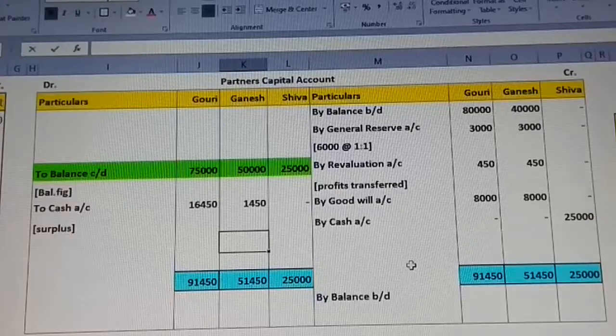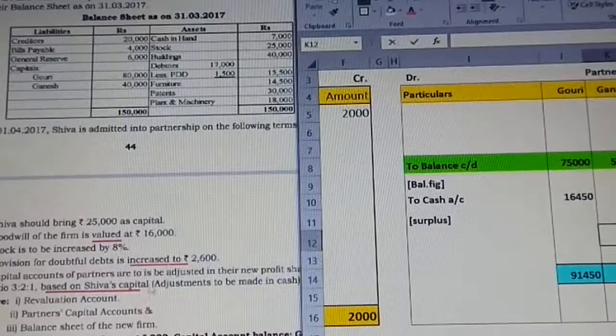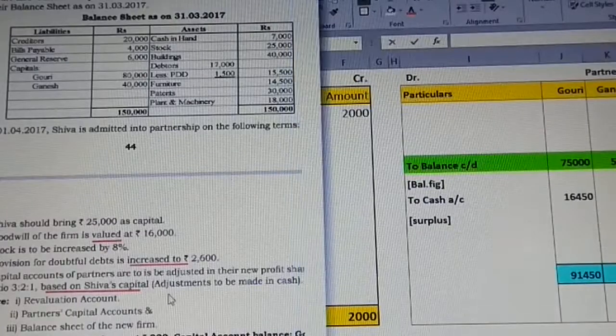So let us see if there is any other exercise where we could get it. Clear? Now we have found the surplus on the new capital and it is adjusted in cash. They have given you the question. Now just observe, let me show you. Observe the adjustments to be made in cash.